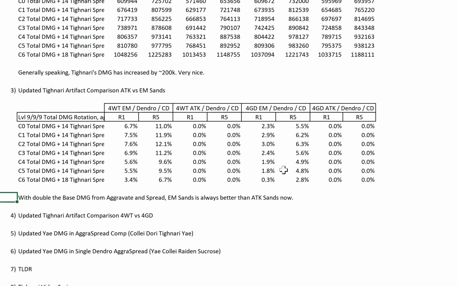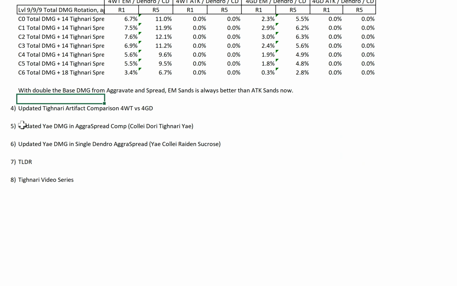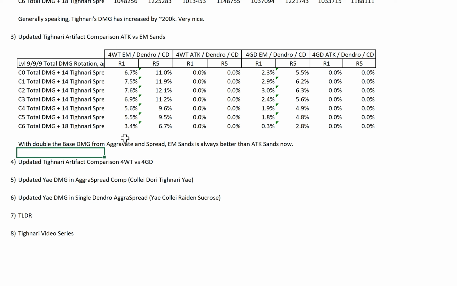However, with the double base damage right now, even at R1, EM sands is still better than attack sands. Okay, so I hope this is clear, guys. Please use EM sands instead of attack sands if you're using Hunter's Path. This is the only change, to be honest. The rest of the conclusions are all the same, but I'll still show the updated figures, yeah?